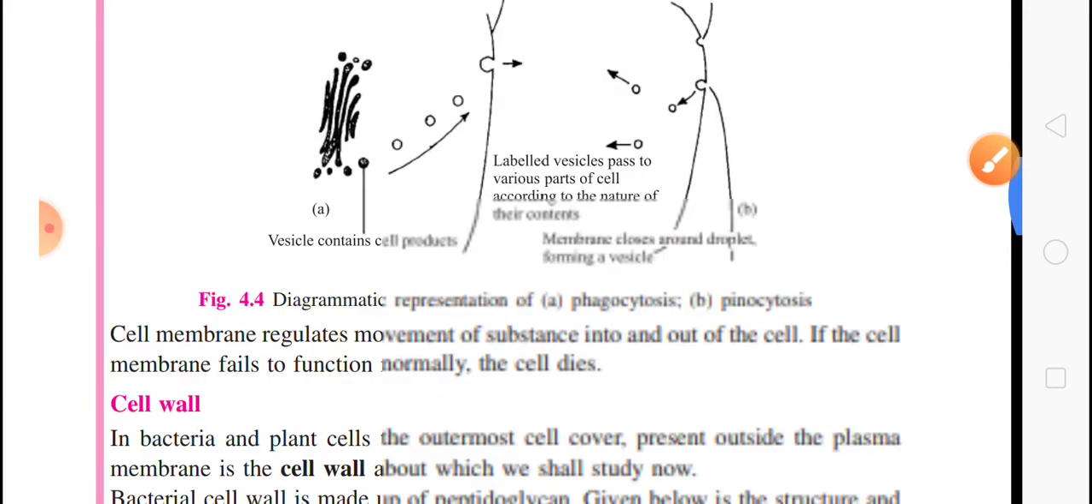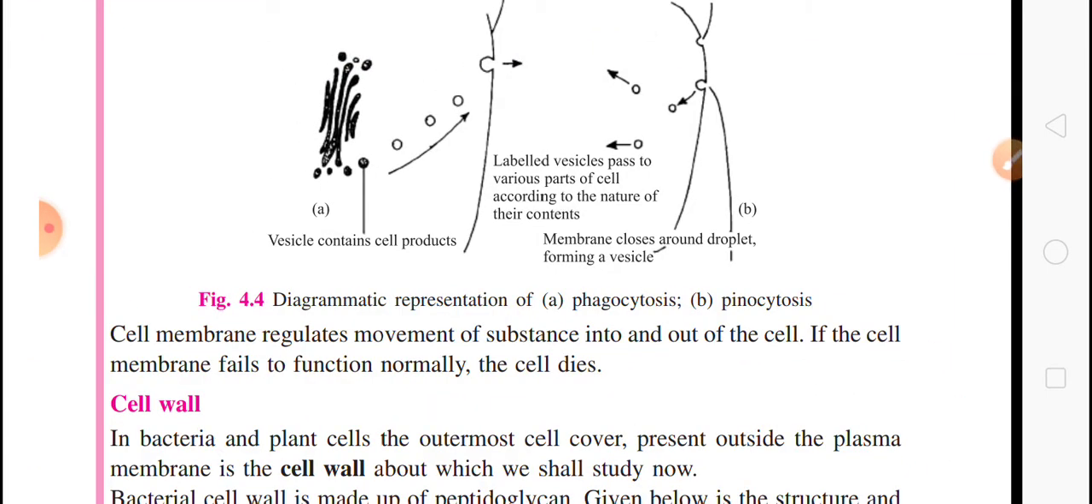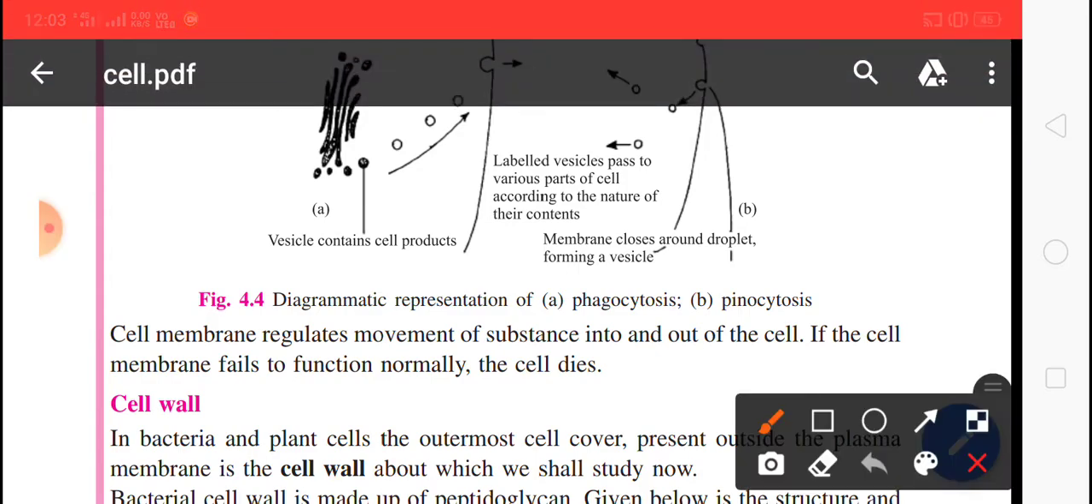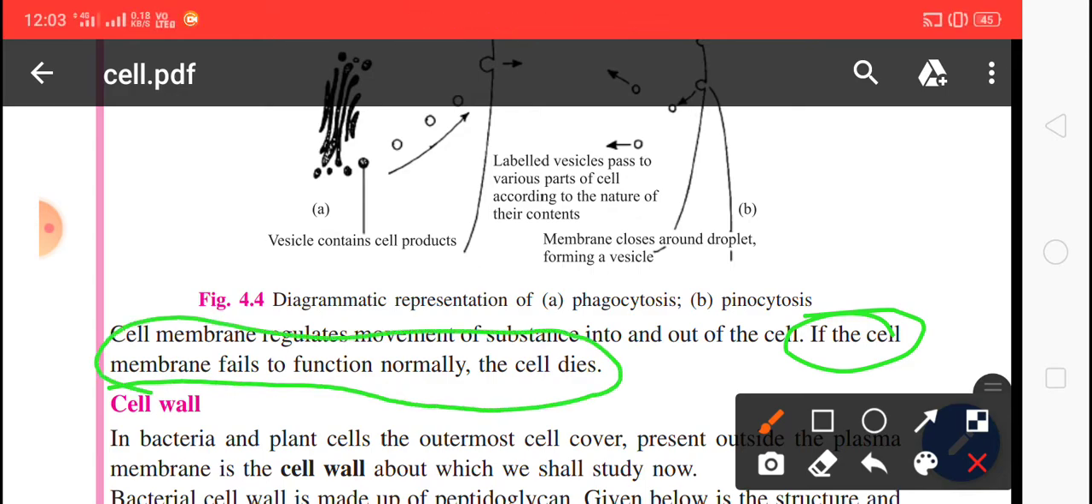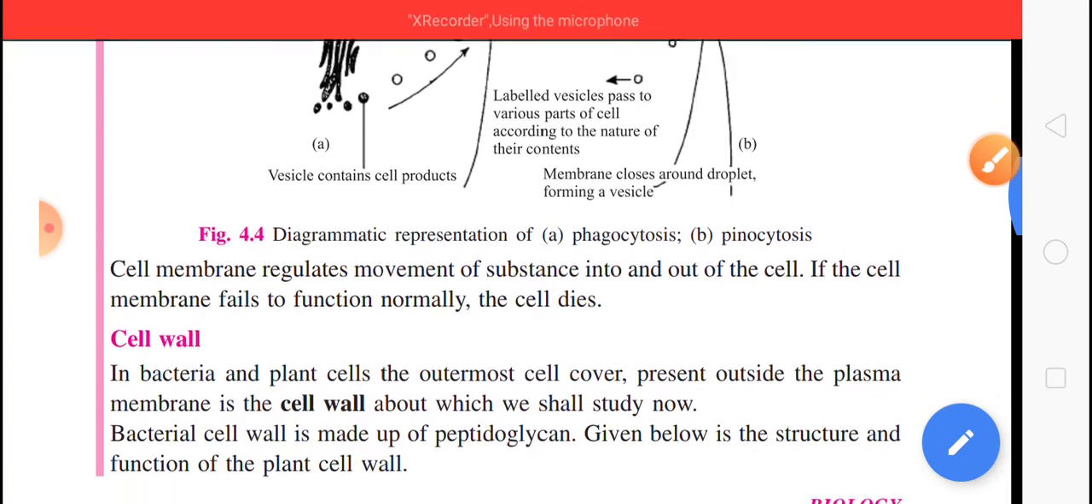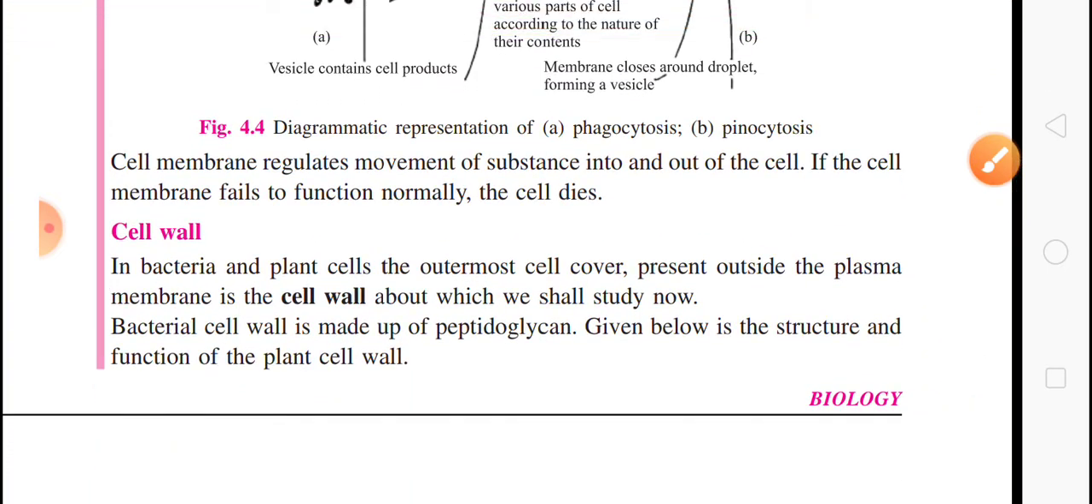The cell membrane regulates movement of substances into and out of the cells. If the cell membrane fails to function normally, the cell dies. So keep in mind, if the cell membrane fails to function normally, the cells die. And second thing, what is the cell wall in bacteria and plant cells? The outermost cell cover present outside the plasma membrane is the cell wall, about which we shall study now.